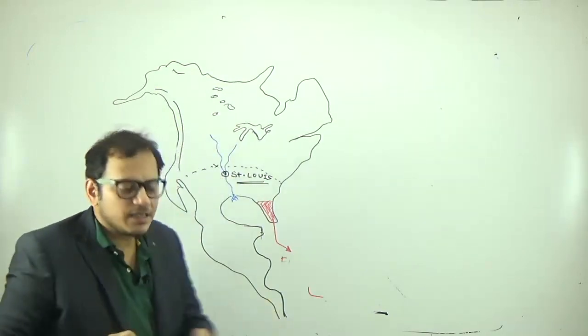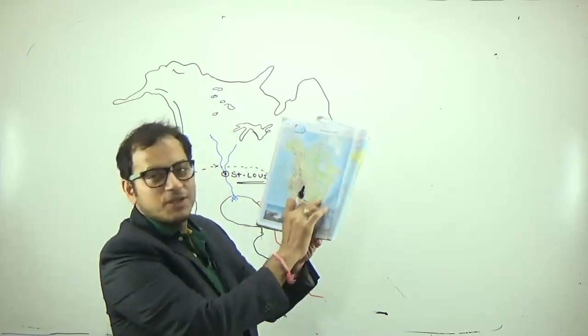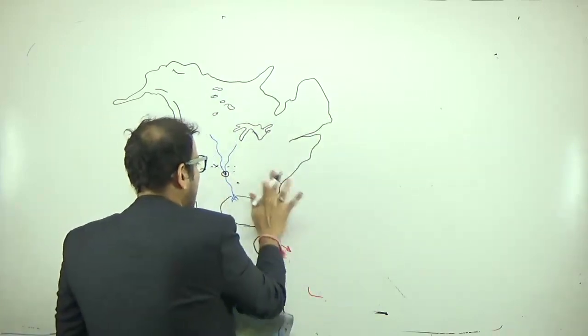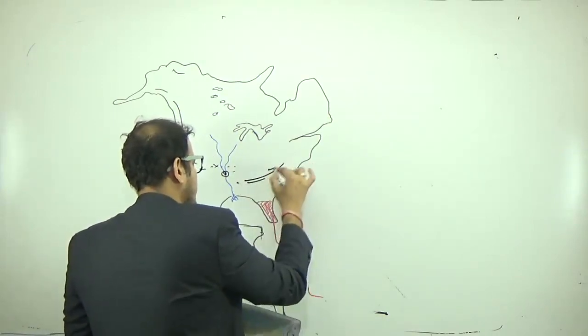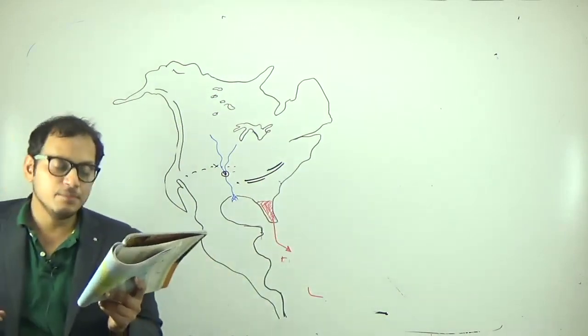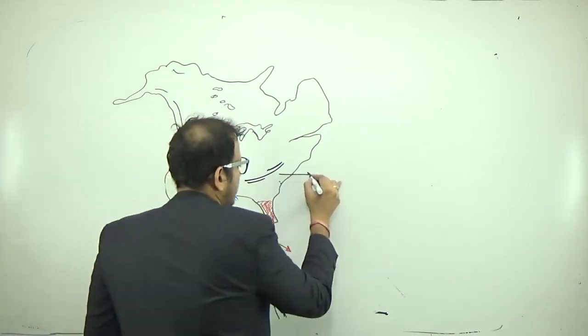These are known as the Eastern Highlands because, from the atlas, you will see that it consists of the Appalachian Mountains. So the mountains which are present here are the Appalachian Mountains. They are known as the Appalachian, Allegheny and the Blue Ridge Mountains. So what are these mountains? These are Appalachian Mountains.